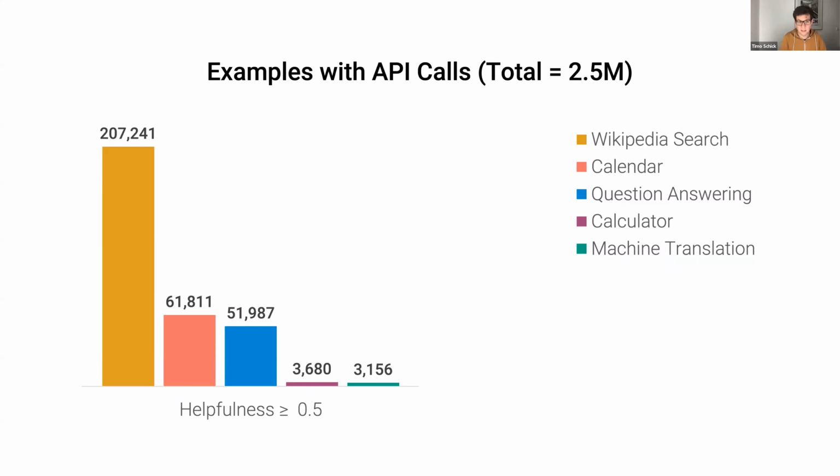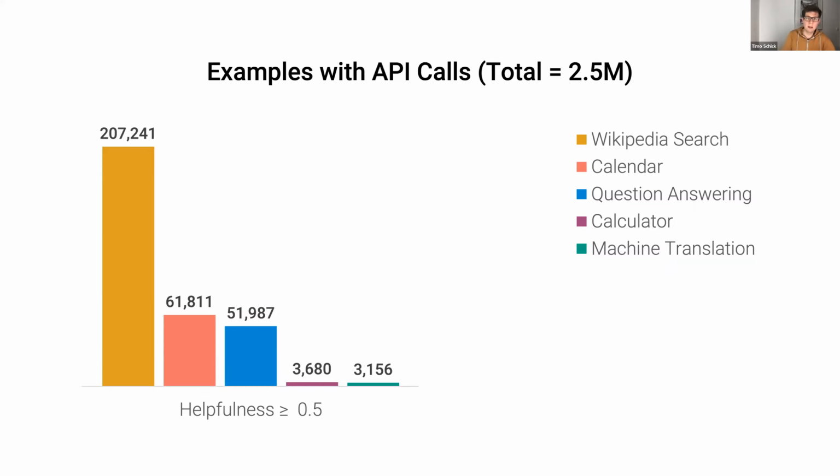When it comes to machine translation, one thing to be aware of is that this corpus that we use, the data set, is actually one that is supposed to only have English texts. So there was some pre-processing to remove all non-English text. Now, this pre-processing wasn't perfect, which is why we still end up with a small amount of documents containing non-English text. But the vast majority of those 2.5 million documents is English only. And that explains why machine translation is only helpful for so few examples.